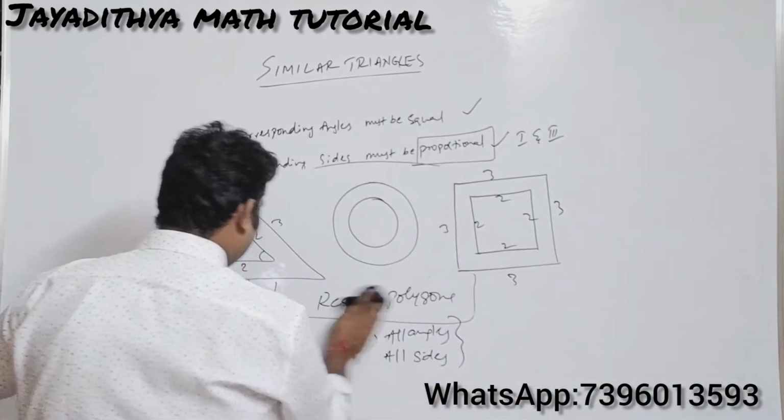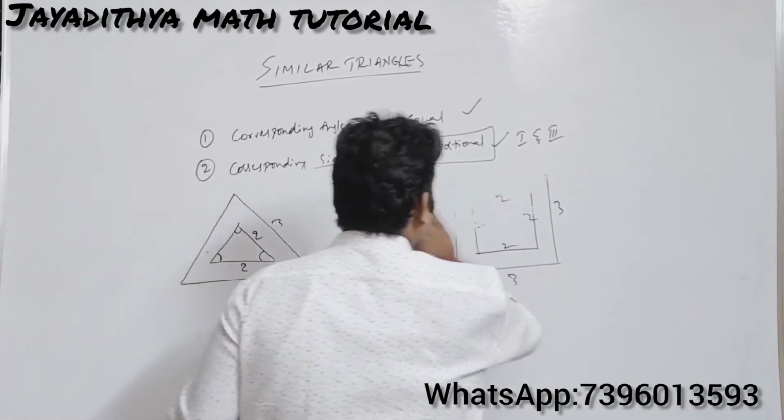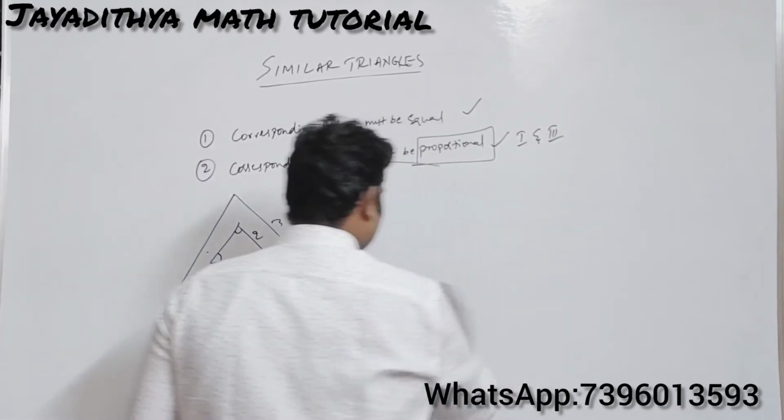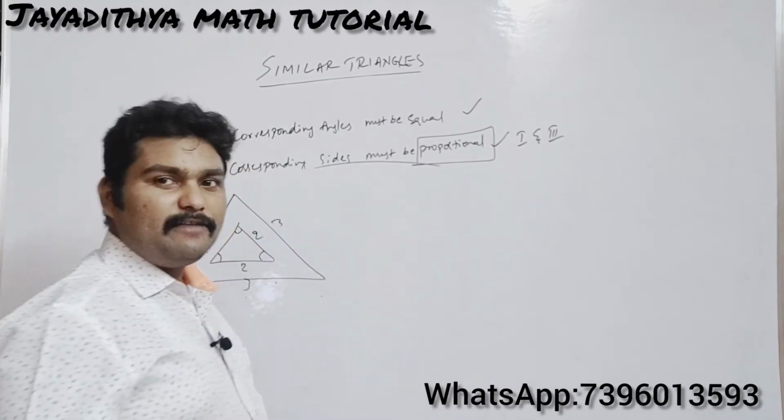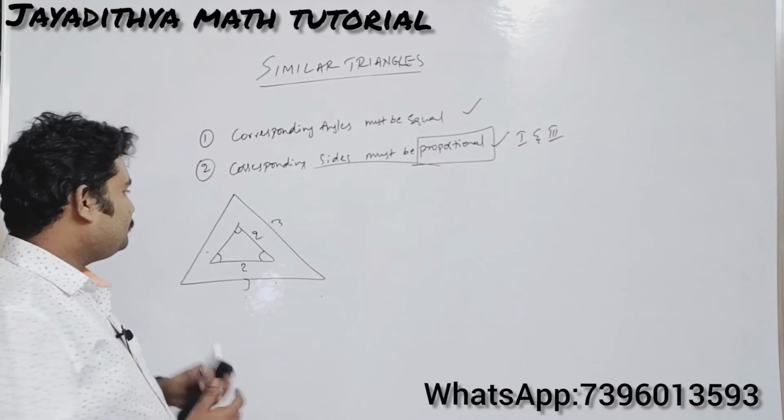And you have a topic like scale factor. What do you mean by scale factor? The ratio of corresponding sides is known as a scale factor. Now, the ratio of corresponding sides of any two figures is known as the scale factor. Let me take